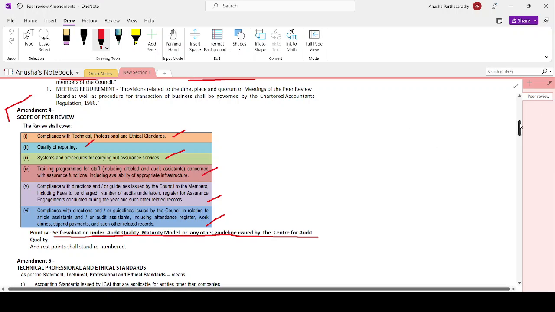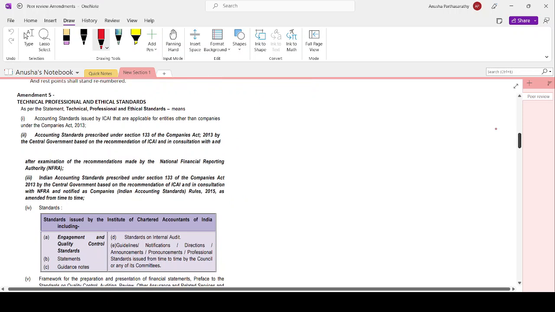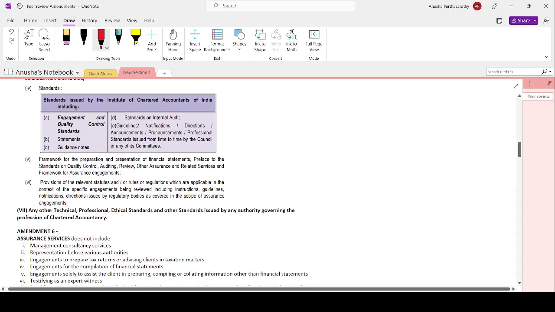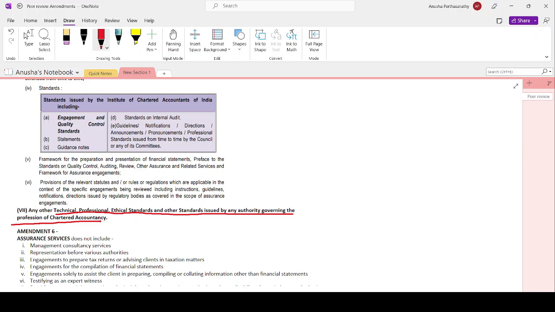Now, in the area of technical, professional, ethical standards, the miscellaneous point is now added. Let's first check it and then read it again. Any other technical, professional, ethical standard and other standards issued by any other governing authority governing the profession of chartered accountancy. For example, NFRA is there, right? It is going to regulate and govern the profession of chartered accountancy together with ICAI. So if it comes out with some other new technical, professional, ethical standards, that has to be governed. This is an example, okay? So here it is a miscellaneous point saying that any other technical, professional, ethical standards issued by any governing authority.